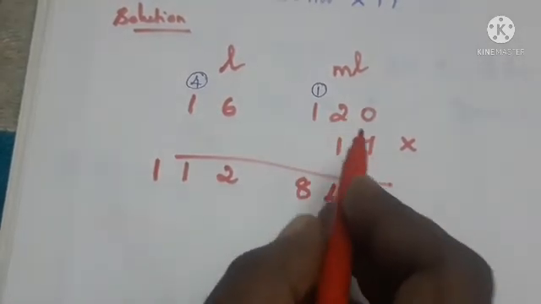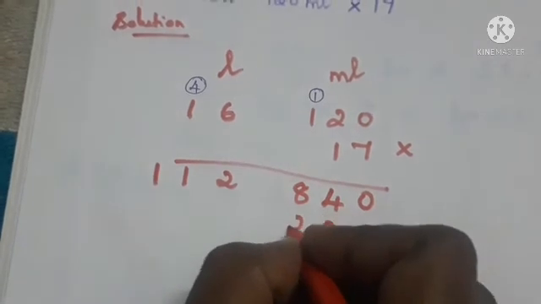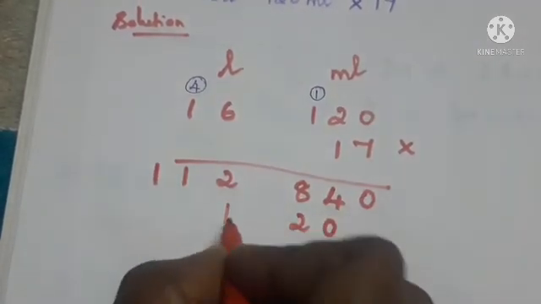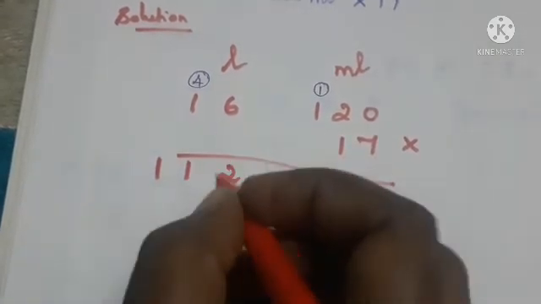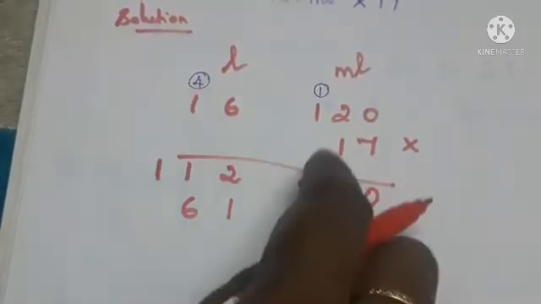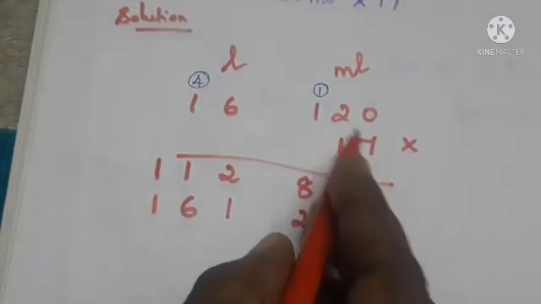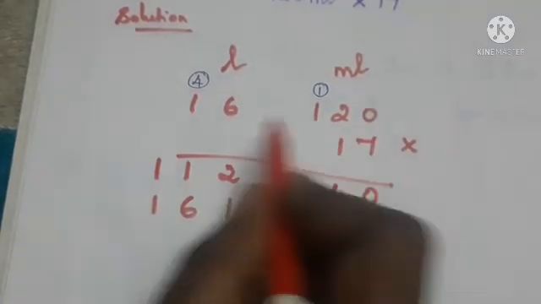Next, 1 into 2. 1 two is 2. Next, 1 one is 1, so we write it in the next place here. Next, 1 into 6 is 6. Next, 1 into 1 is 1. So we have multiplied first 7 with all the numbers and next 1 with all the numbers.